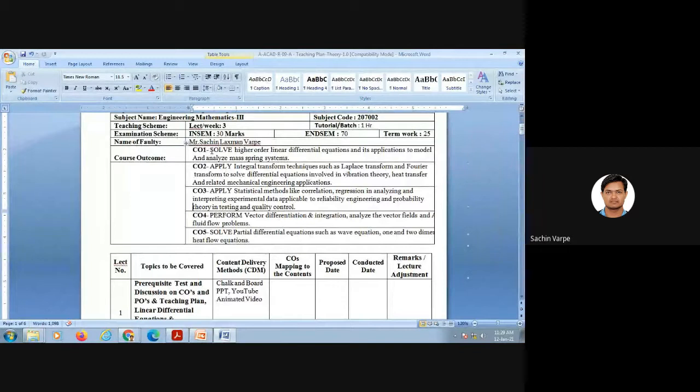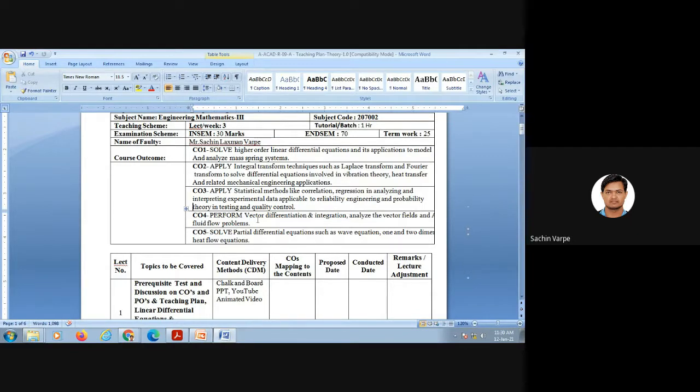CO1 is related to the differential equations only. Then CO2 is related to the transforms, integral transforms. So the two types of integral transforms we are going to discuss are the Laplace and Fourier transforms. Then course outcome 3 is related to statistics and probability. And course outcome 4 is related to vector calculus, so it involves vector differential and vector integral calculus.